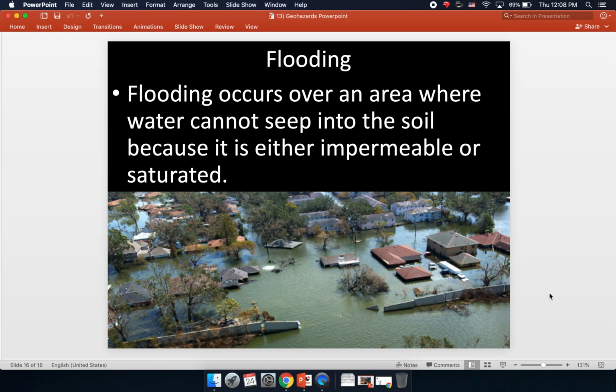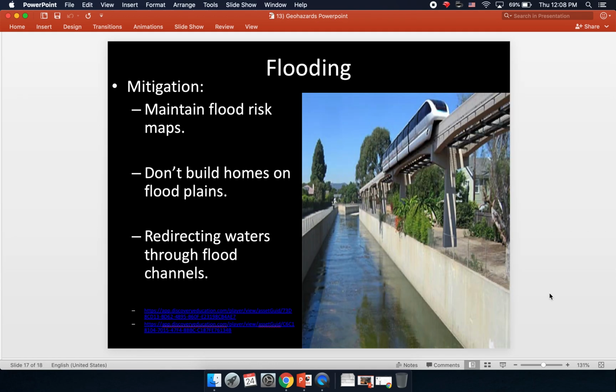Furthermore, when you have extended periods with lots of rain, flooding becomes a danger because the soil can only hold so much water at a time. And when the soil is totally full of water, none can soak in, and it just piles up on the surface and leads to flooding.